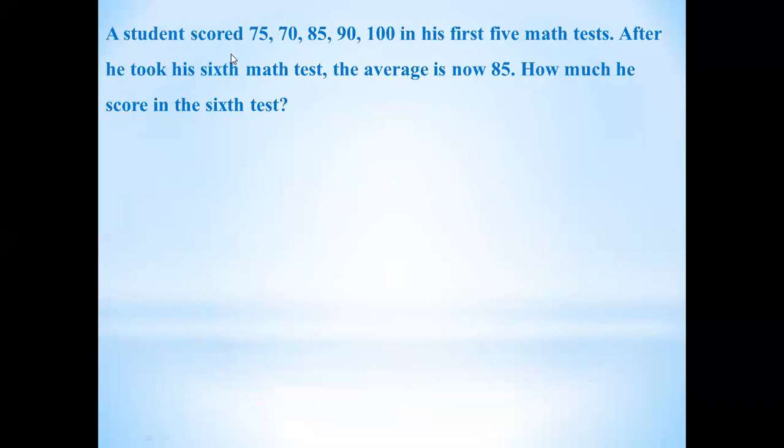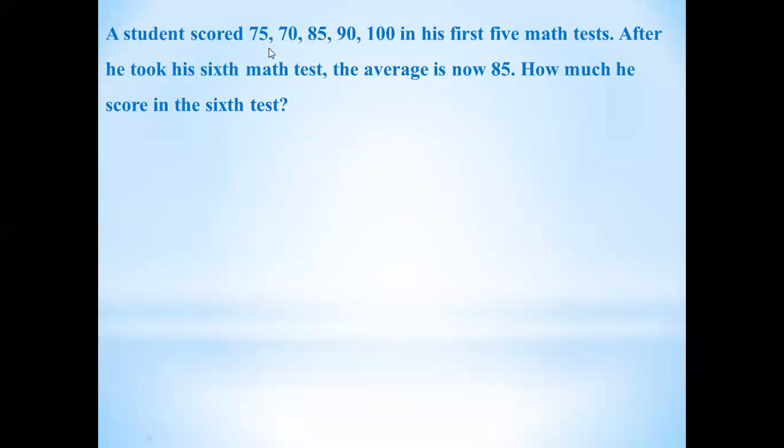A student scored 75, 70, 85, 90, 100 in his first 5 math tests. It means a student has given the first 5 math tests and the scores are like this.